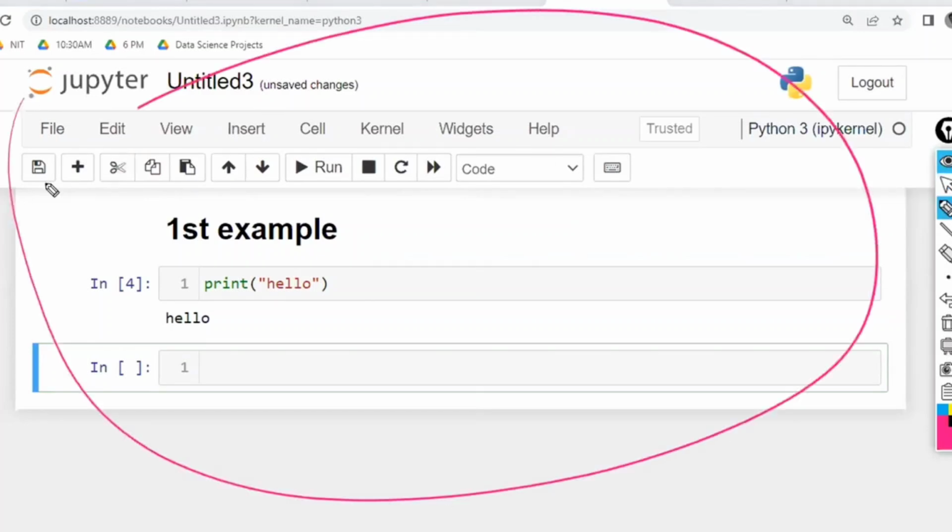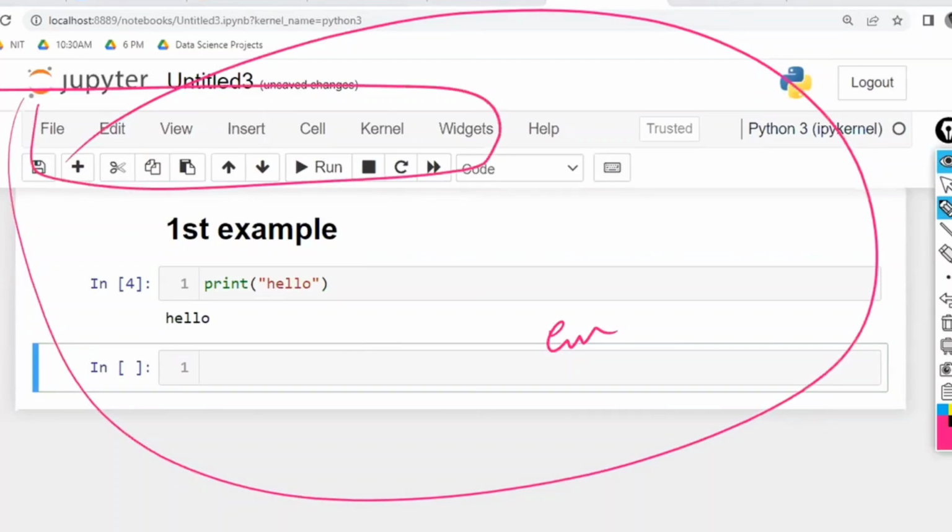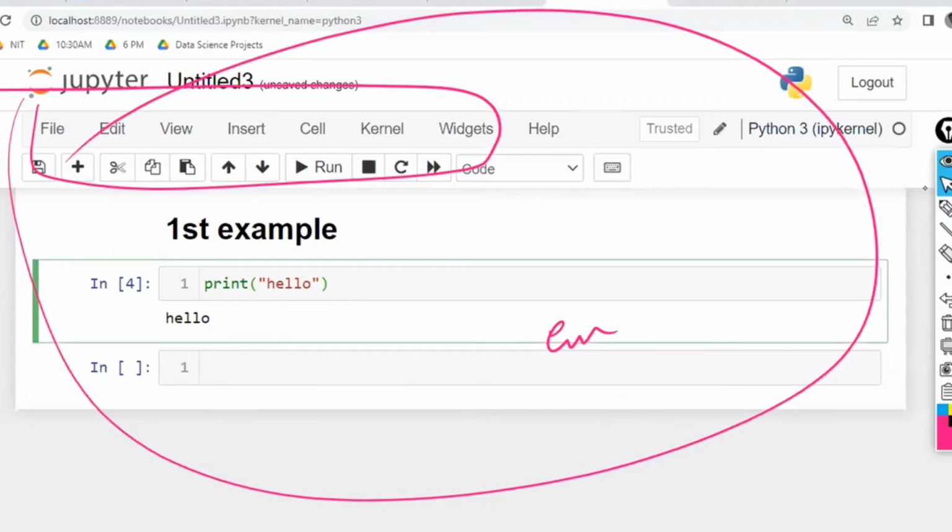Whatever things you are saying, this entire thing is called an environment. These are the things which are developed inside that. Now, whenever you click this one and select run, it automatically considers it as Python code, not Java code or any other programming. It is considered as Python code because it is integrated with Python. That is the reason it is called an integrated development environment.